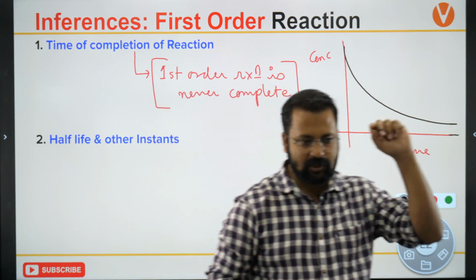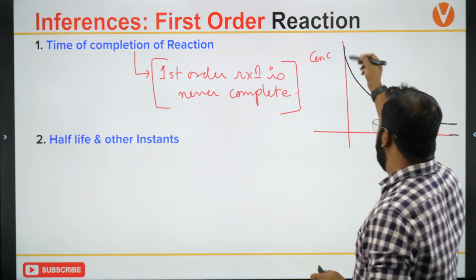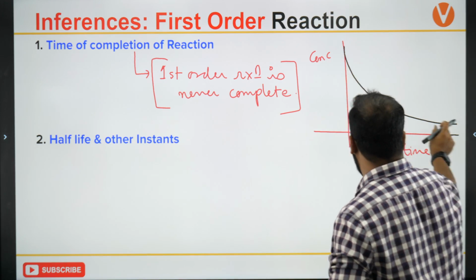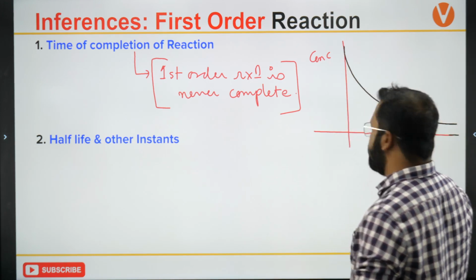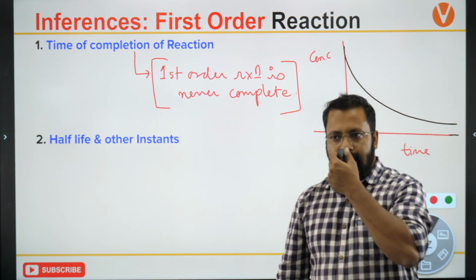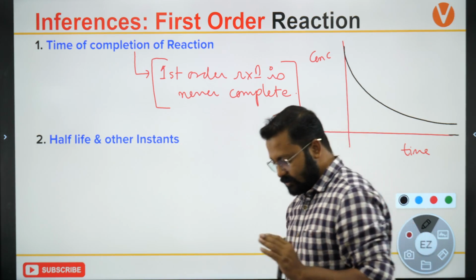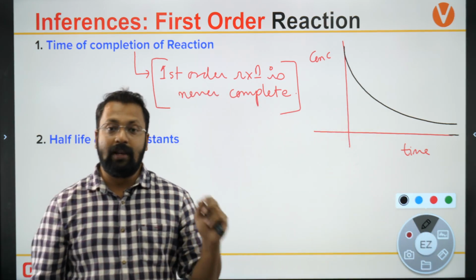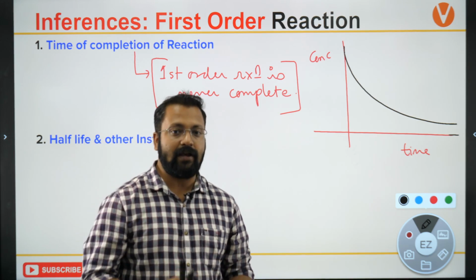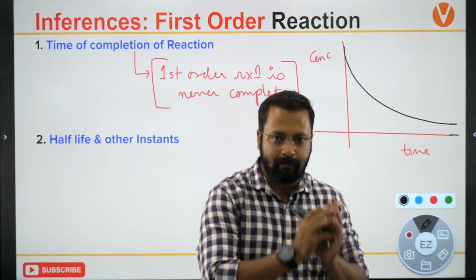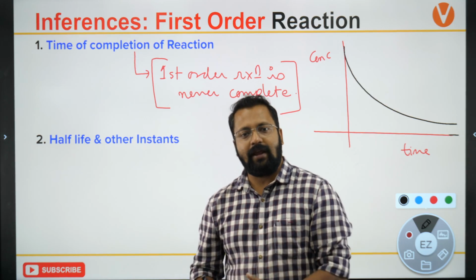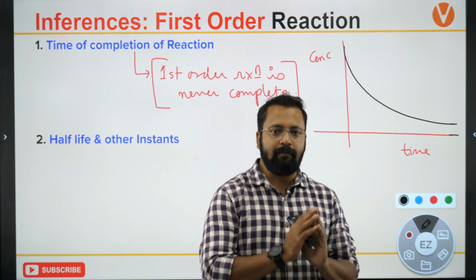It will be an exponential decay plot. Exponentially it will be decreasing, and it will never ever touch the time axis. It will touch the time axis only at infinity. So if you are ever asked whether a first order reaction will ever be complete, no, it will never ever be complete.